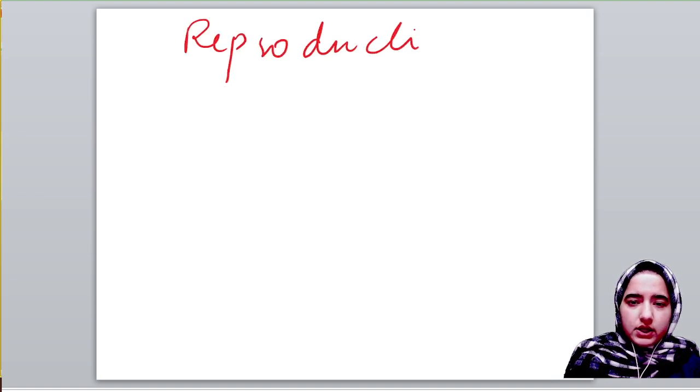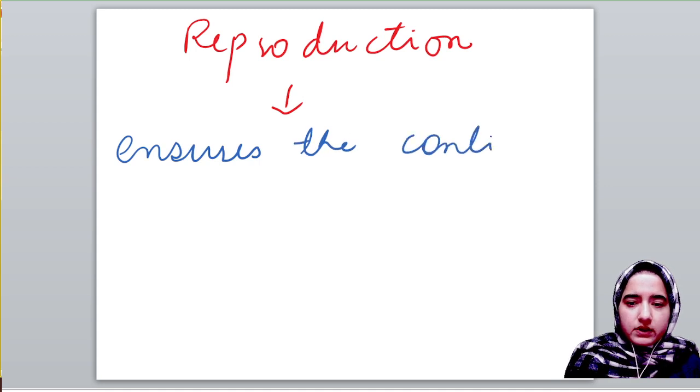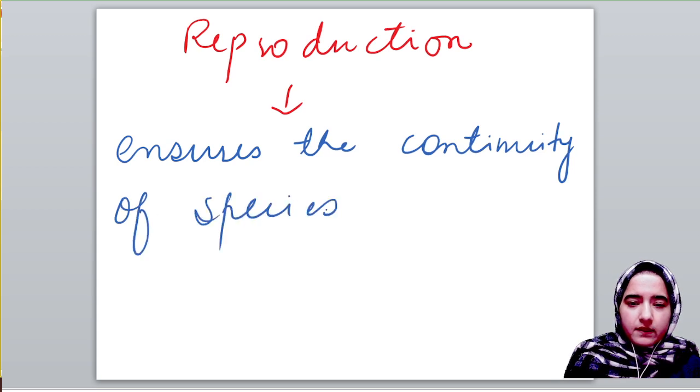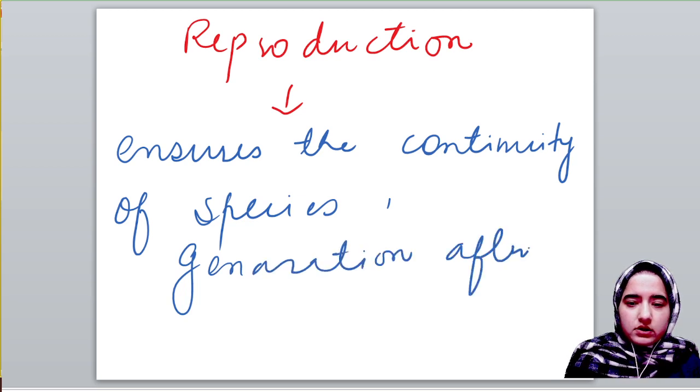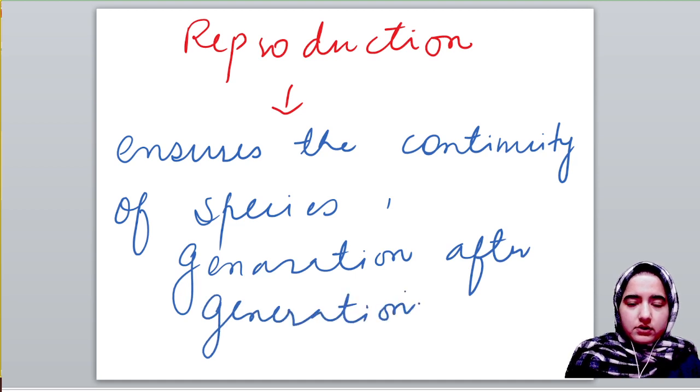I'll write it down here. Reproduction ensures the continuity of species generation after generation. I hope this concept of reproduction is clear.